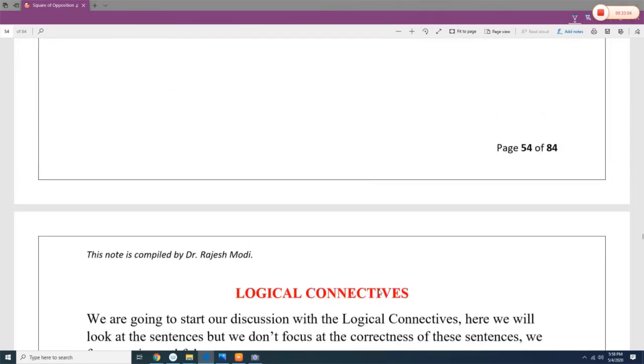So here we are ending our chapter on square of opposition. This is a very important chapter which is the heart of the logic. So you need to understand and watch the video two or three times till you get a mastery of the concept, or when you get a knack of the concept.